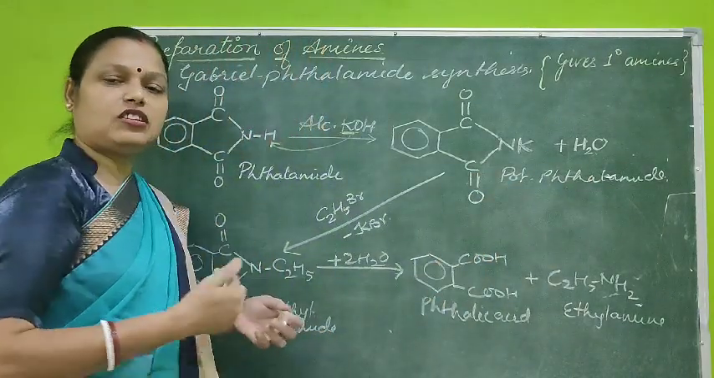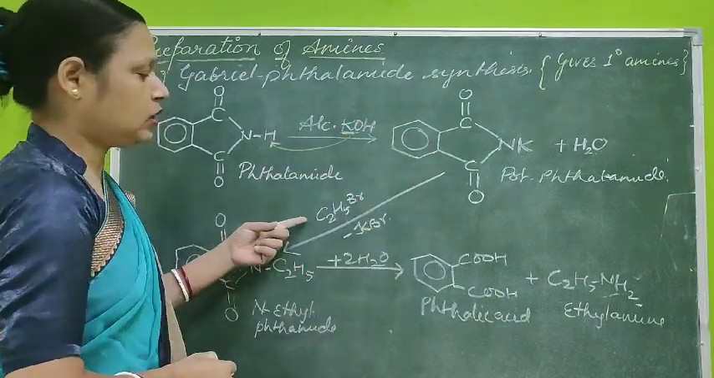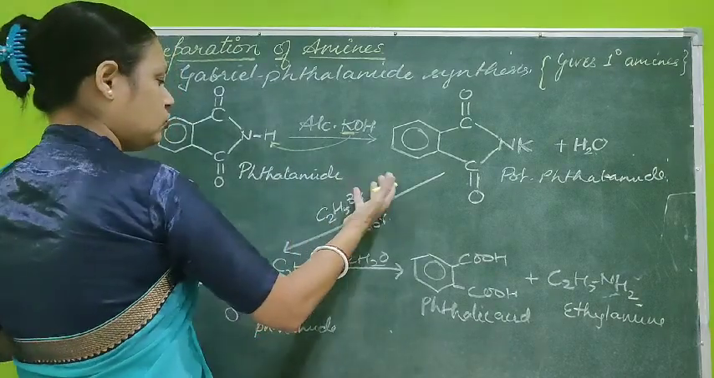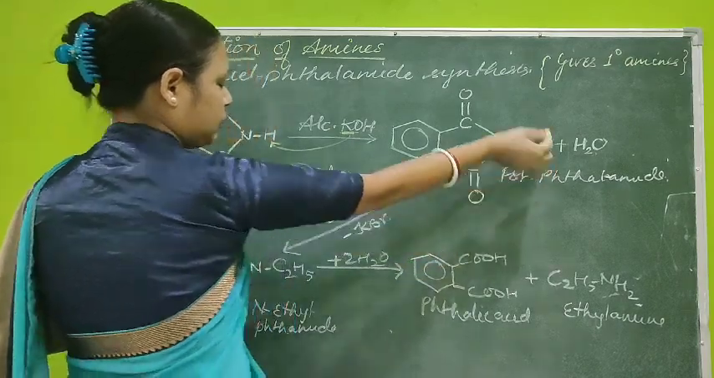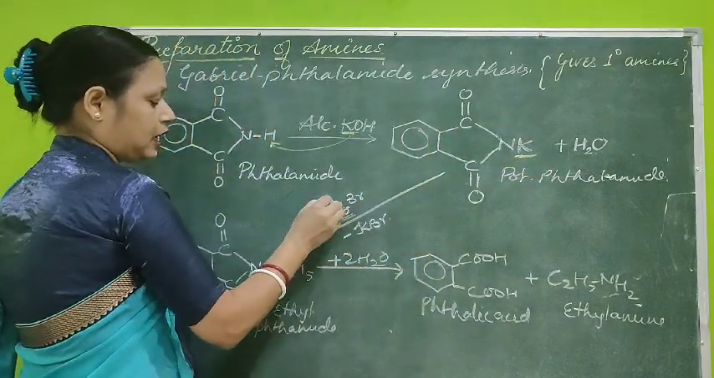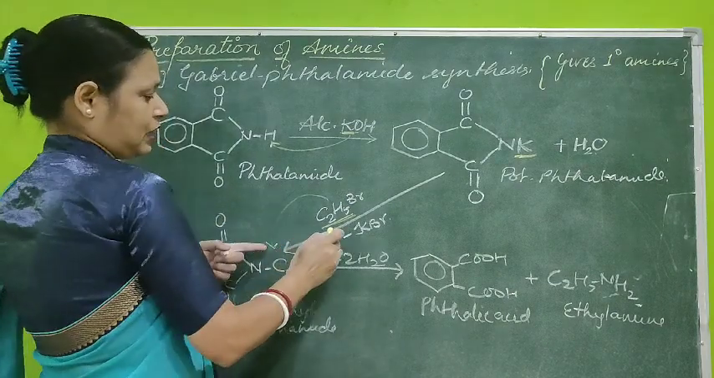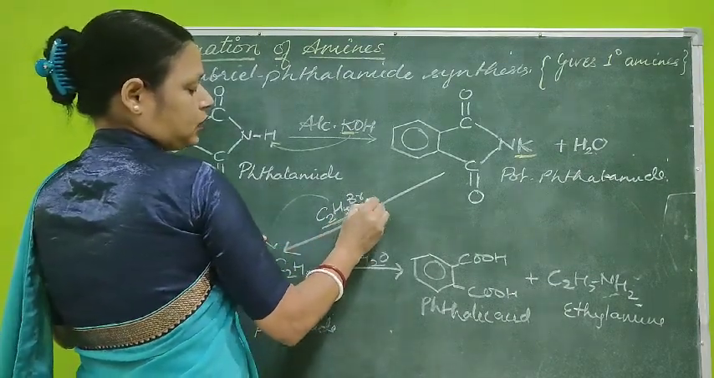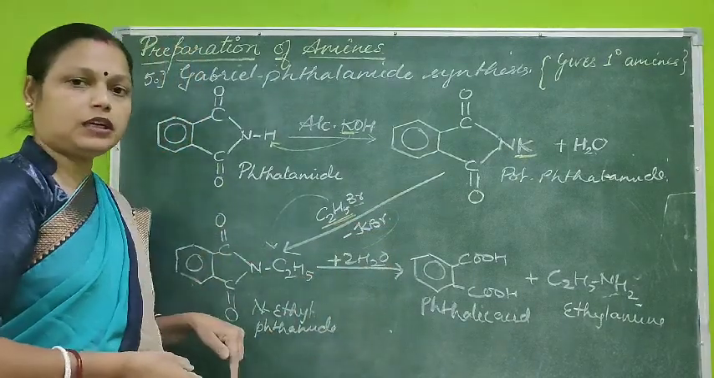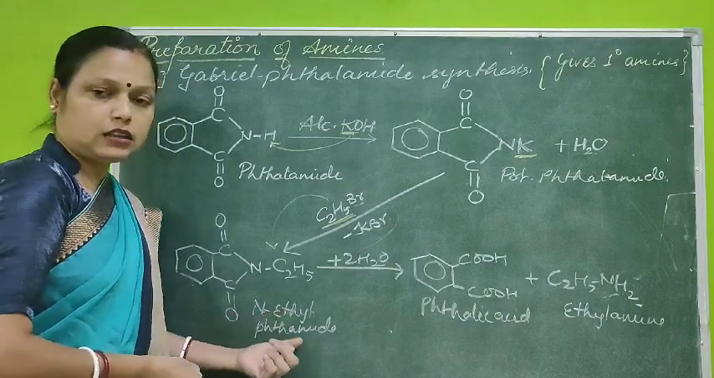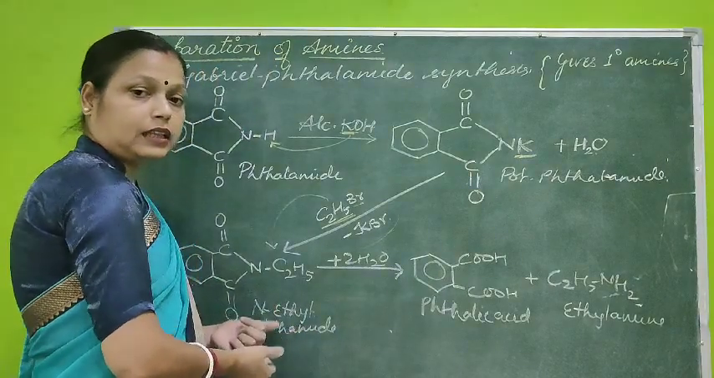To this potassium phthalimide we add an alkyl halide. Here I am using ethyl bromide. When this is added, the potassium atom is replaced by the alkyl group, and we get this potassium along with the bromine. So the byproduct will be potassium bromide. The new compound formed here is N-ethyl phthalimide. Earlier it was potassium phthalimide, now it is ethyl phthalimide.